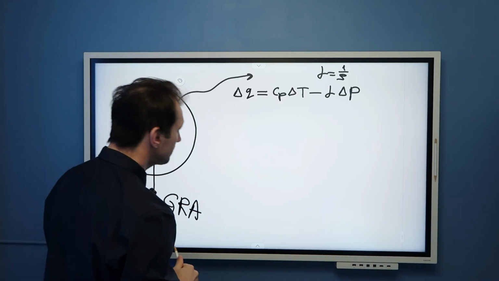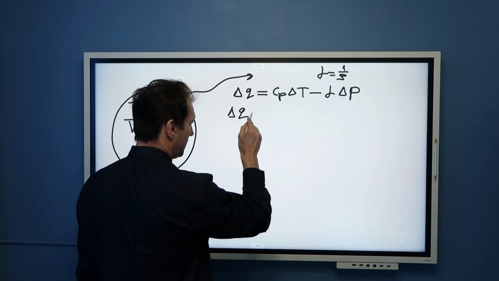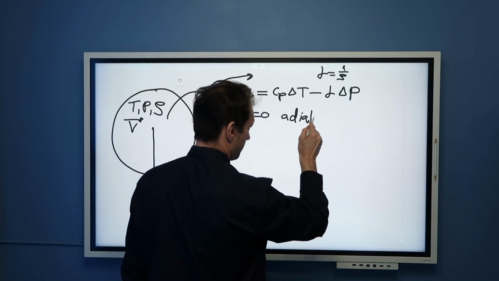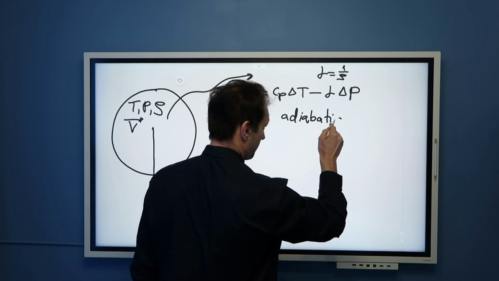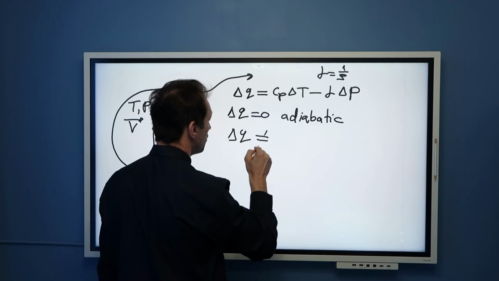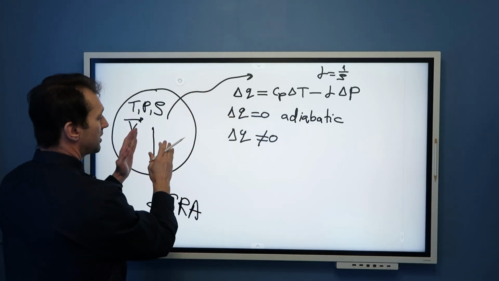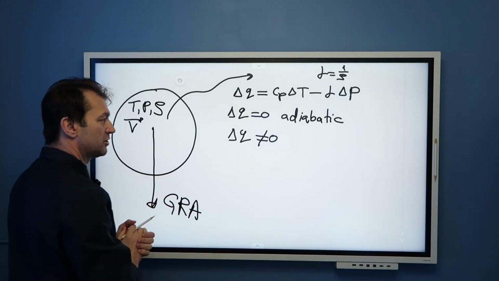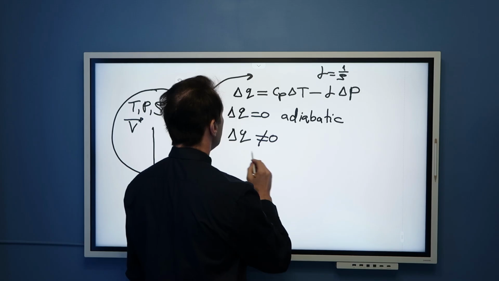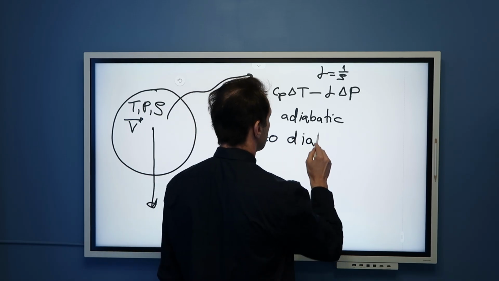Now, we said that a process is adiabatic if delta Q equals 0. And a process is diabatic if delta Q is not equal to 0. Remember, it can be positive or negative, because heat can also be extracted from this parcel of air, not just added. When delta Q is not 0, this is called a diabatic process.